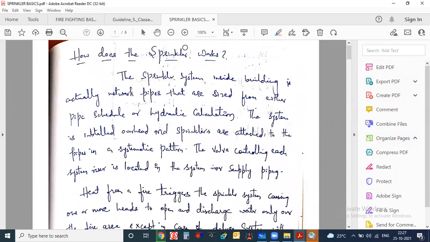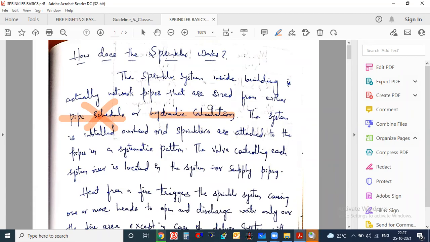Here one important thing is written: how does the sprinkler work? We have just seen it in the video, but still some points are written here. The sprinkler system inside a building is actually a network of pipes that are sized from either pipe schedule or hydraulic calculation. These are the two methods we can follow for doing the sprinkler calculation. But I don't know who is following pipe schedule. We will follow hydraulic calculation because we are doing the hydraulic calculation. So mostly we will follow the hydraulic calculation.